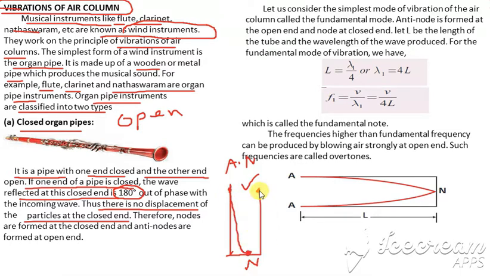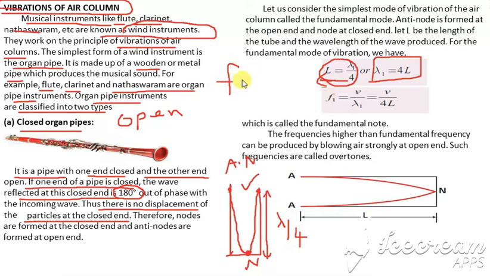We know already the distance between a node and antinode, it is what? Lambda by 4, is it not? So node and antinode, it is lambda by 4. So L we are taking as lambda by 4. From this we need the value of lambda alone, so lambda is equal to 4L. We know the formula F is equal to V divided by lambda, so V divided by lambda we write as V by 4L.